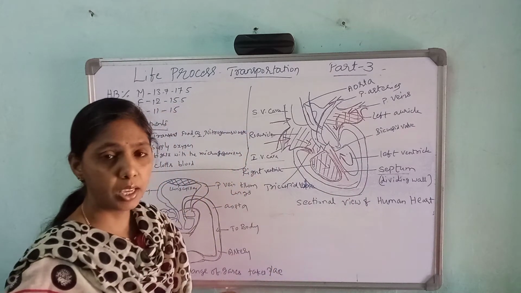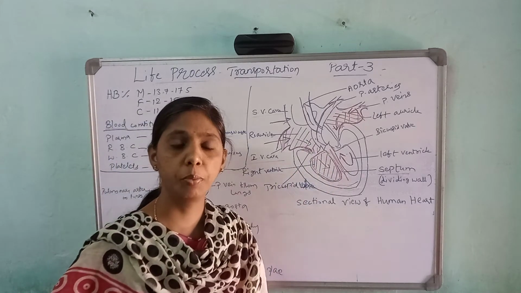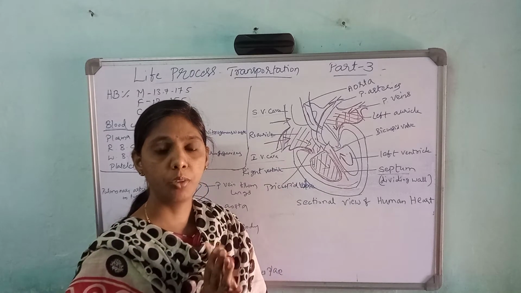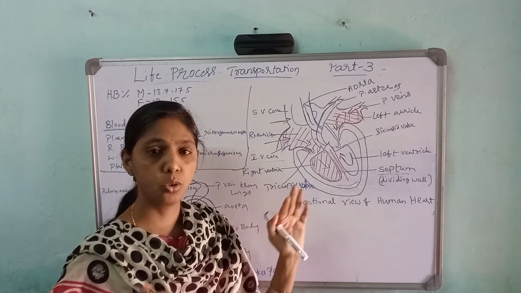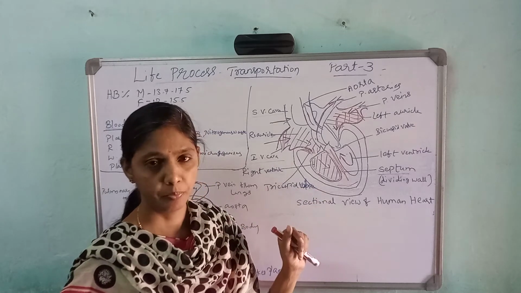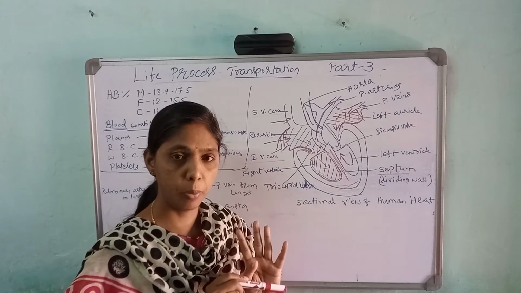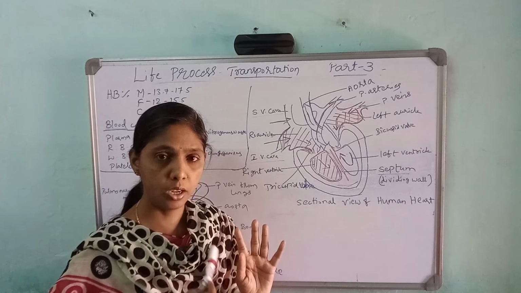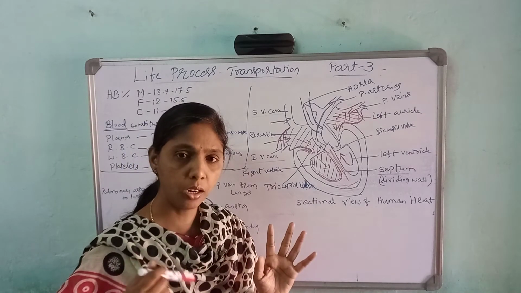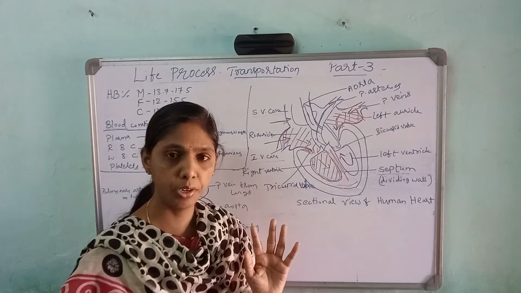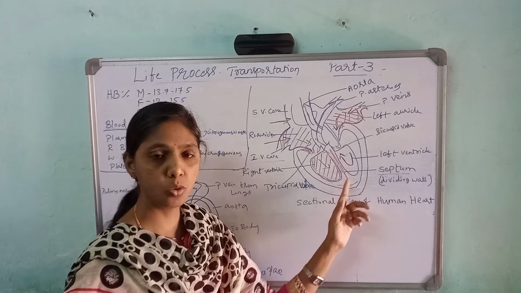So here once again I will explain the structure of the heart. The heart is covered by the outer layer known as the pericardium, which protects the heart. The pericardium contains the pericardial fluid, so that it protects the heart from shock. The human heart has 4 chambers. The upper part has the 2 auricles and the lower part has the 2 ventricles. That is right auricle, right ventricle, left auricle, left ventricle. These are the 4 chambers of the heart. Right auricle and right ventricle carry the impure blood, left auricle and left ventricle carry pure blood, and between the ventricles there is a dividing wall called the septum.